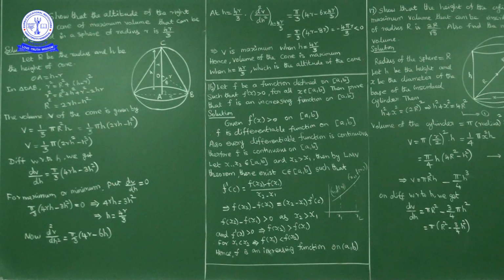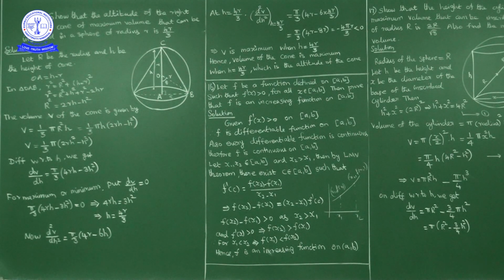Next, the volume of the cone. The volume of cone formula is 1 by 3 pi R square h, where R is the base radius of the cone and h is the height. So 1 by 3 pi capital R square into h. Now from here capital R square we can write as 2rh minus h square. So pi by 3 into h into, in place of R square, 2rh minus h square. If you observe, everything is in terms of h only.